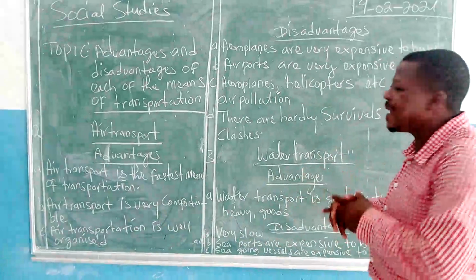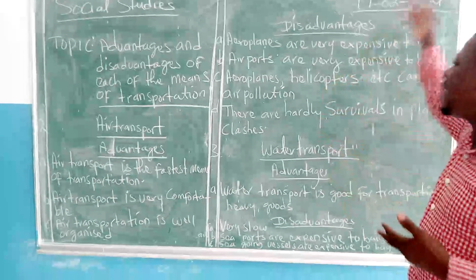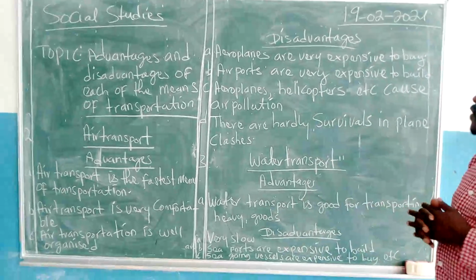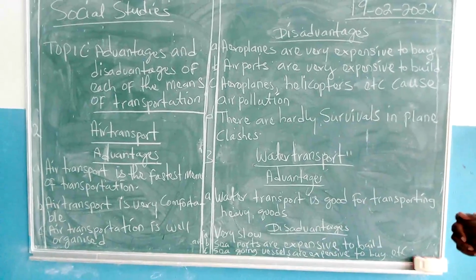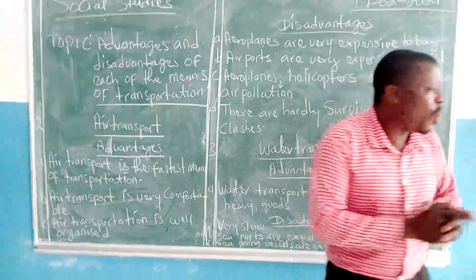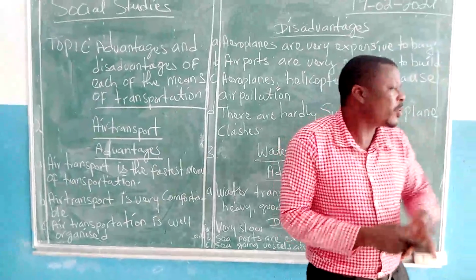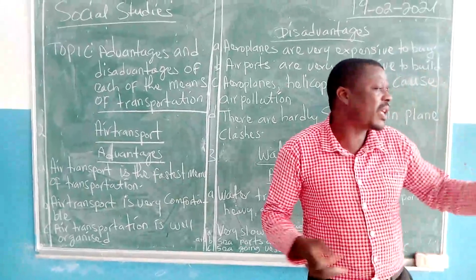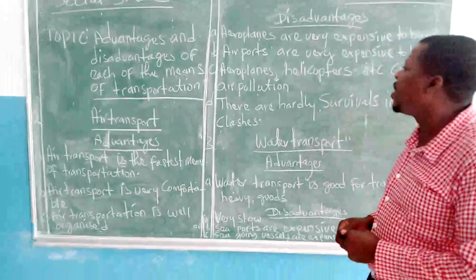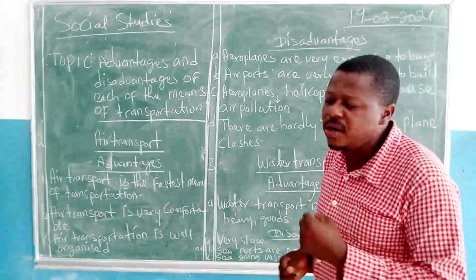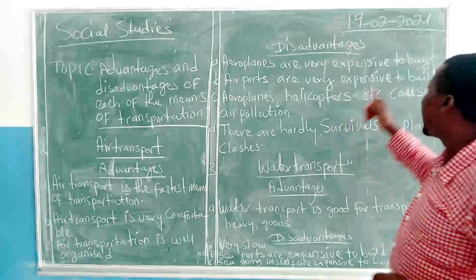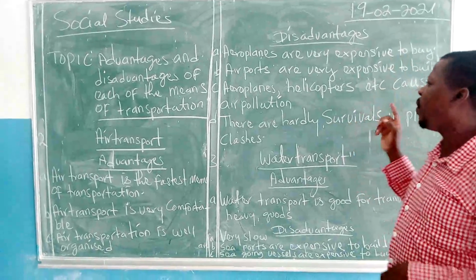Okay, let us look at the bad part, the disadvantages of transportation by air. What is bad about air transport? The first point is that aeroplanes are very expensive to buy. With 2 million or 1 million, somebody can get a car. With 500,000, somebody can get a motorbike that drives on land. But to own an aeroplane, you need millions and millions of CFA or dollars. So airplanes are very expensive, which makes it a disadvantage for air transport.